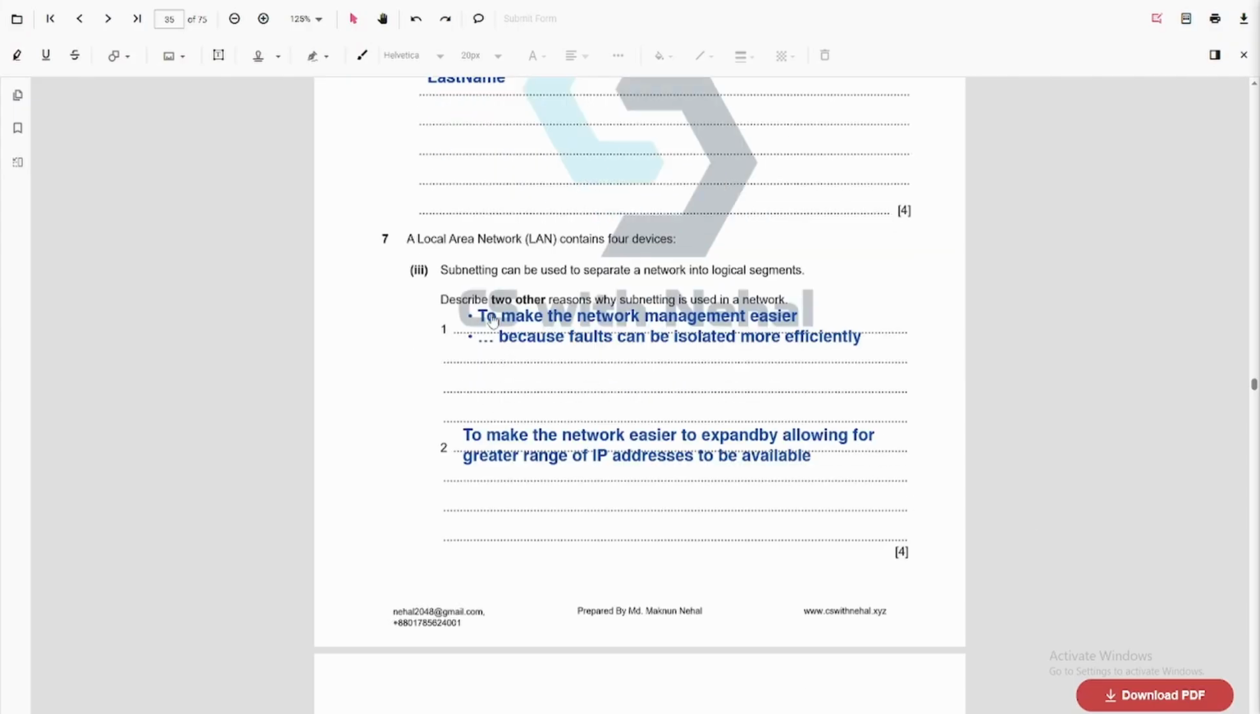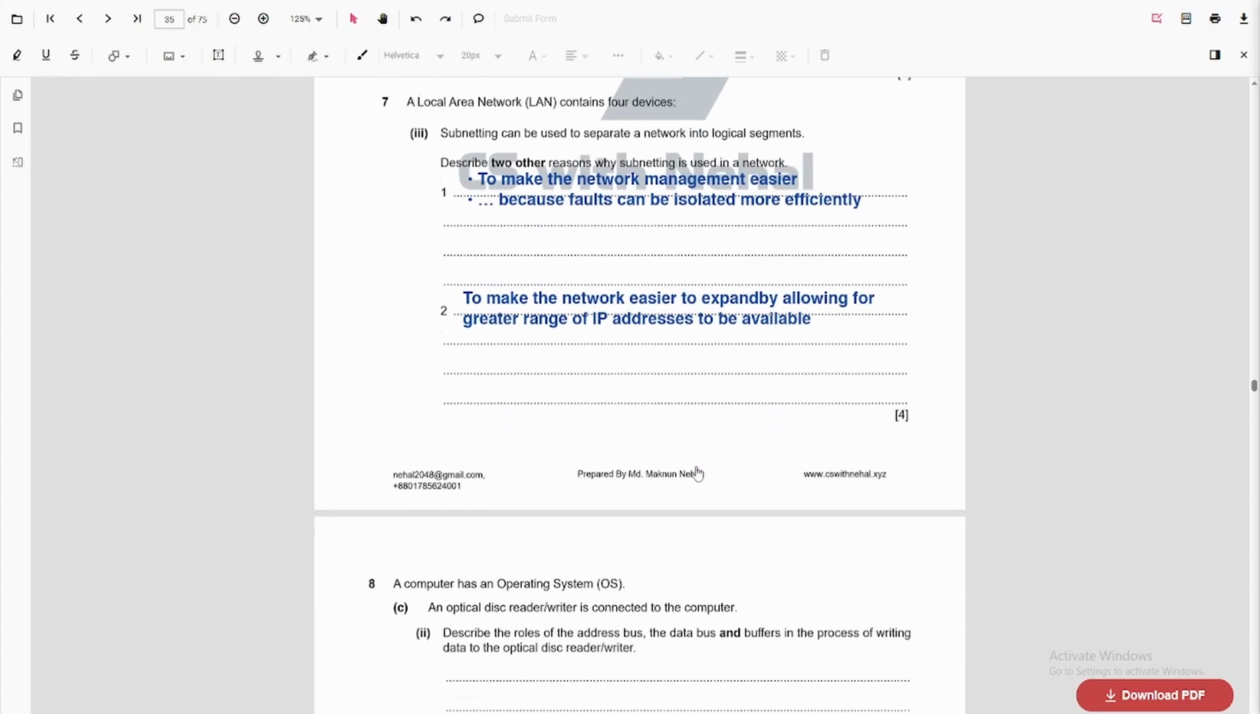So let's write in 2 points. To make the network management easier, because faults can be isolated more effectively. To make the network easier to expand by allowing a greater range of IP addresses to be available.